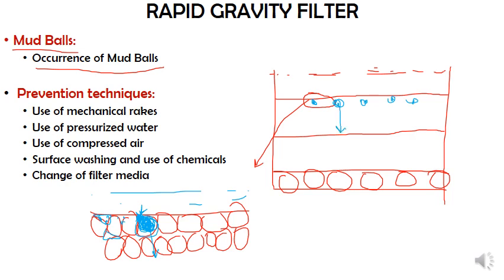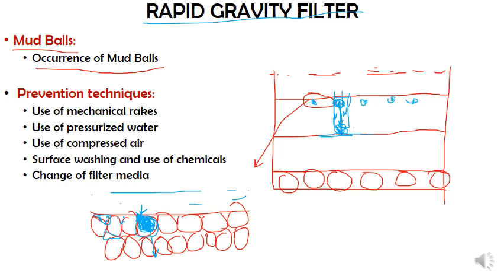In the worst case, where the treatment unit is not properly maintained, these mud balls can actually pass through the entire filter media, and they can even reach the base material. So you can check, if the back washing is not done at the proper time, such problems are going to be there. As it reaches down, the top material has been disturbed because of its movement. So the quality of filtration will not be good.